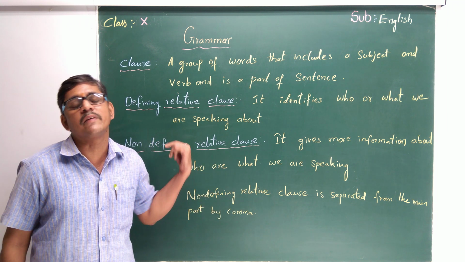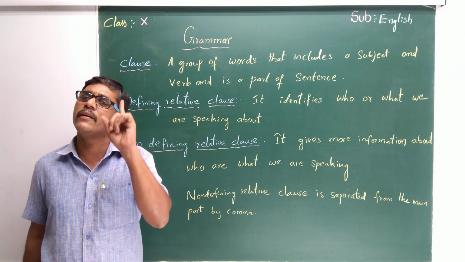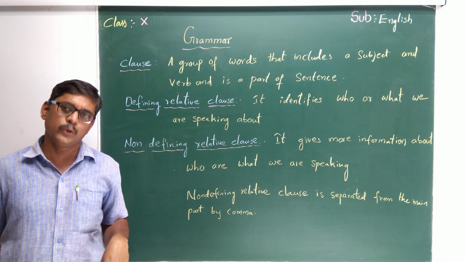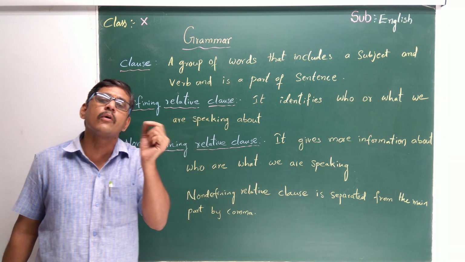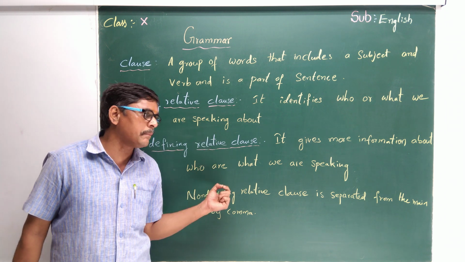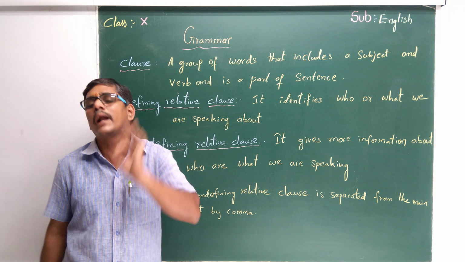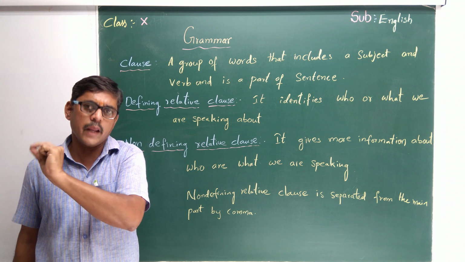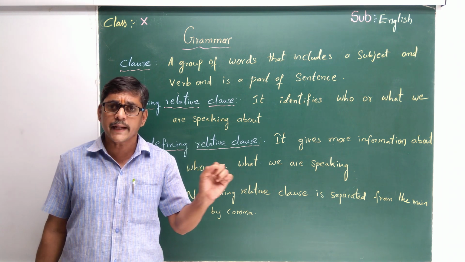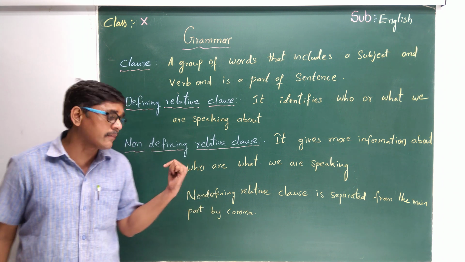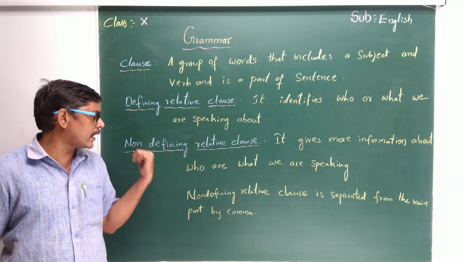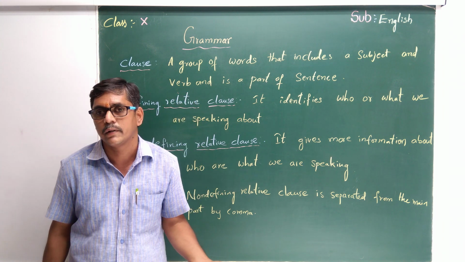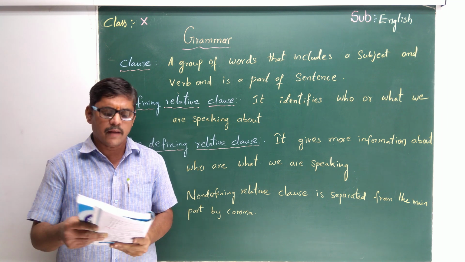There is no big difference between these two. Only one thing: a defining relative clause doesn't divide the sentence into two. But a non-defining relative clause, by using commas, divides the main part from the other part. One small example: Nick, who is a torso, is a successful man. If you keep the comma, it is a non-defining relative clause. If you remove the comma, it is a defining relative clause. That's a small difference.